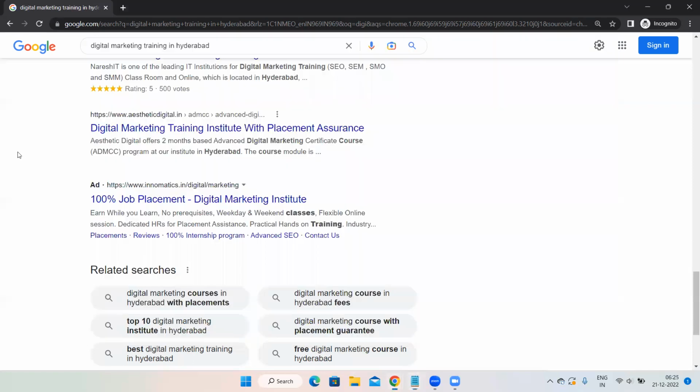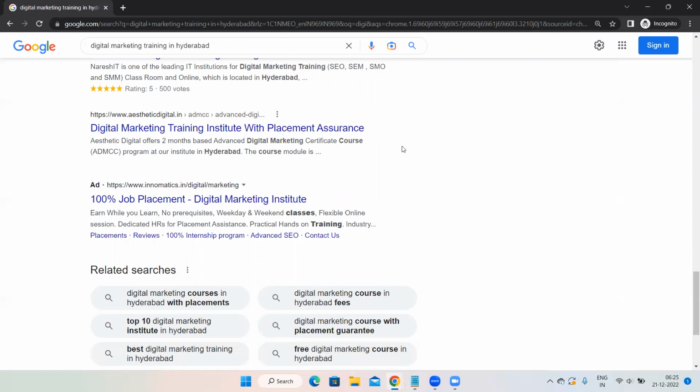Google Ads is instant. If you pay money, we will be on top. How much on top, in a sense, it depends. That we'll learn later in Google Ads. And SEO means it is a time-taking process. It is organic, a lot of hard work is required. SEO is a time-taking process.